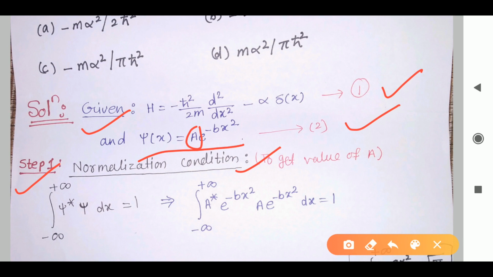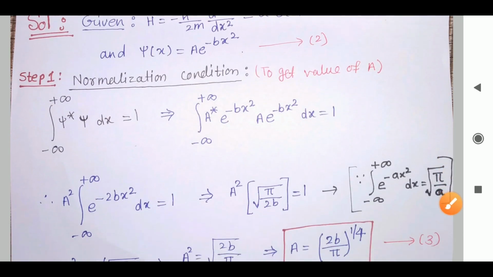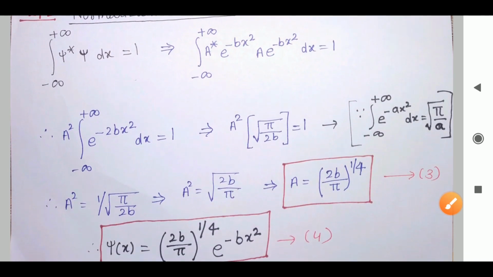So the normalization condition is this: integration from minus infinity to plus infinity of psi star psi dx equals 1. As we have real values, and we don't have any complex number variable here, we will write psi star the same as psi. So a star a will give us a square, and when we multiply e raised to minus bx square into e raised to minus bx square, it will give us e raised to minus 2bx square, then dx, which equals 1. This we will get.